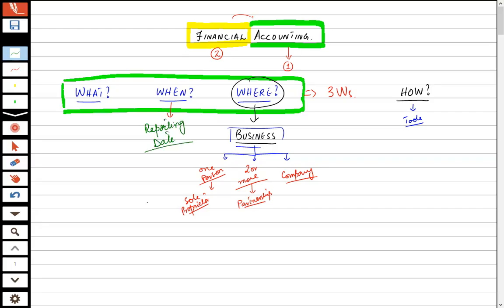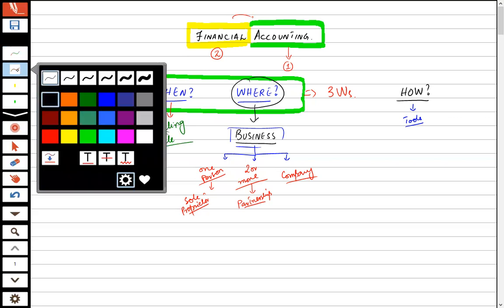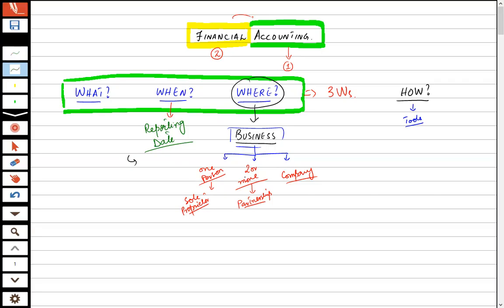Now, what is the reporting date? Reporting date means that if the owner of a business wants to know the profit of the company after, say, 1 month, then accounting is done after 1 month. Basically, it is a continuous process, but the ending procedures, that is the follow-up procedures, are done after 1 month. If the owner of any business wants to know the overall progress of 1 year, then the reporting date may be 1 year.